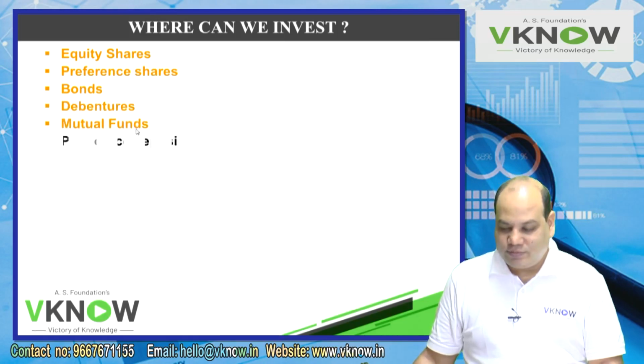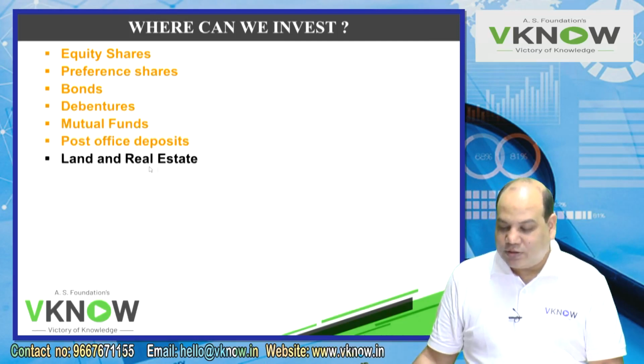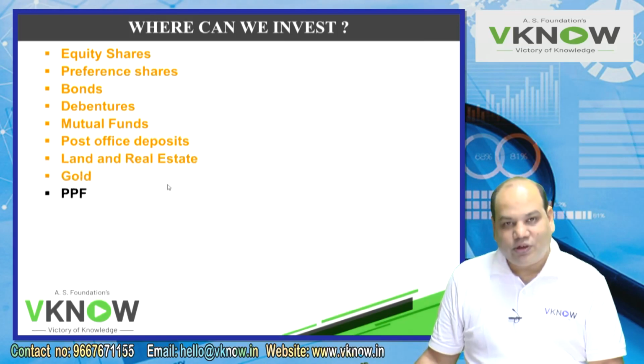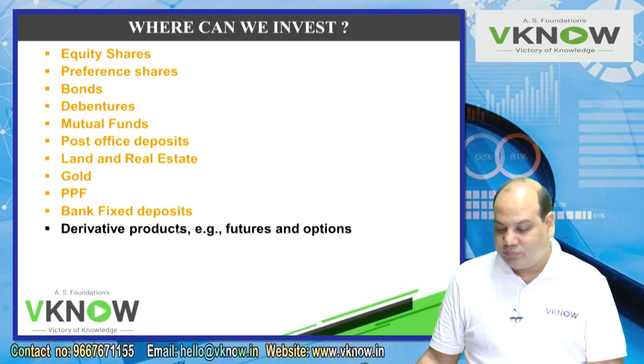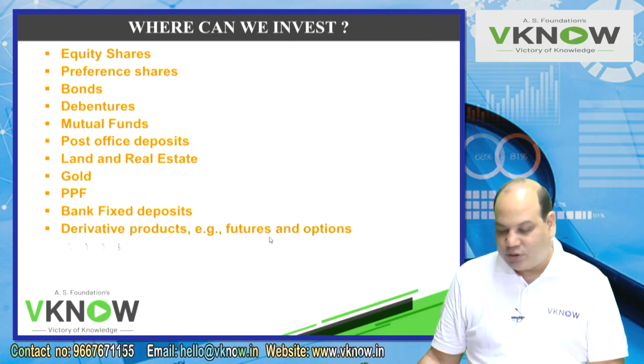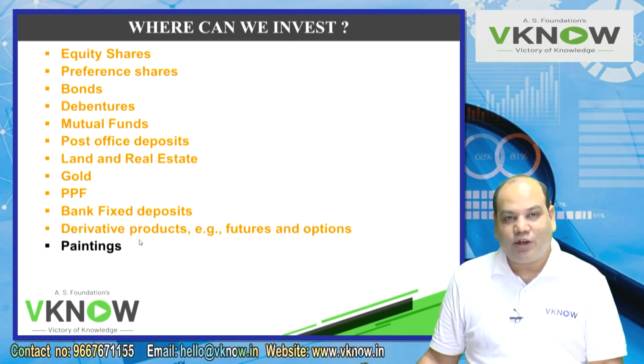Mutual funds, post office deposit, land and real estate, gold, silver together, PPF, bank fixed deposit, derivative products, futures and options that we are going to see in a subsequent chapter. Nowadays people invest in paintings of renowned painters also. This list is not exhaustive.